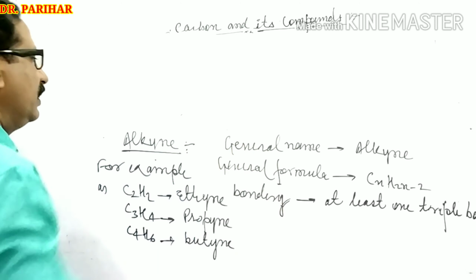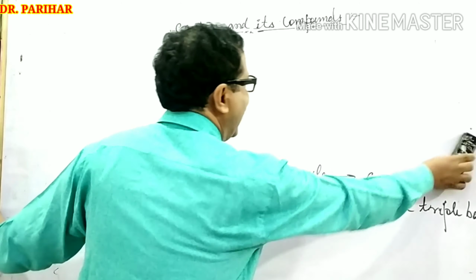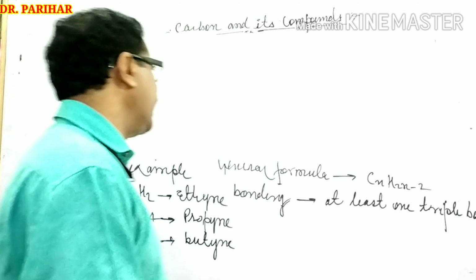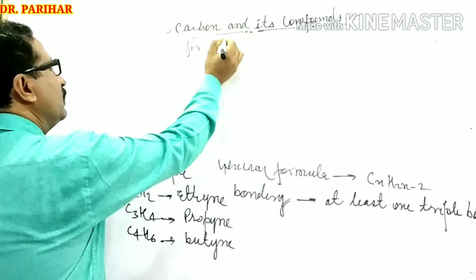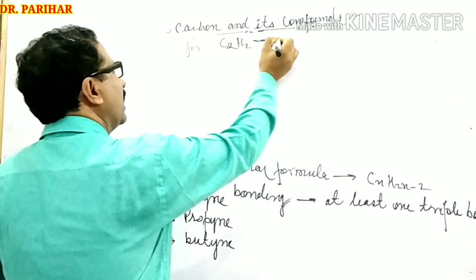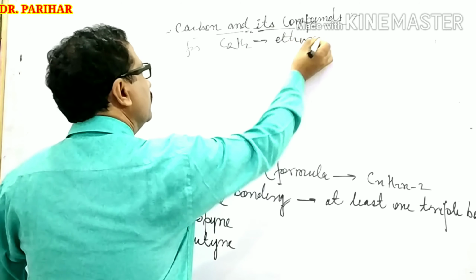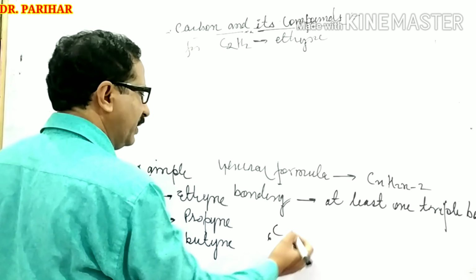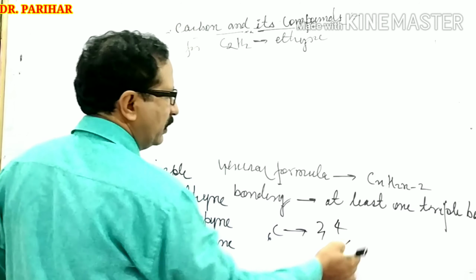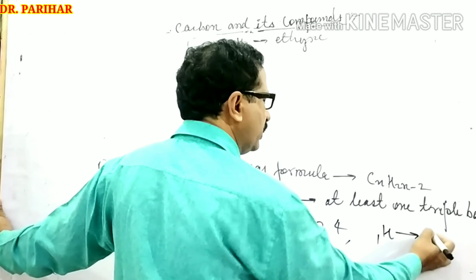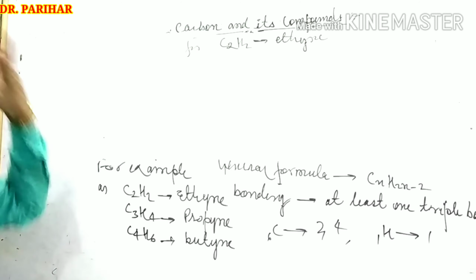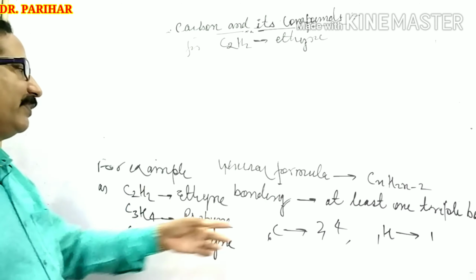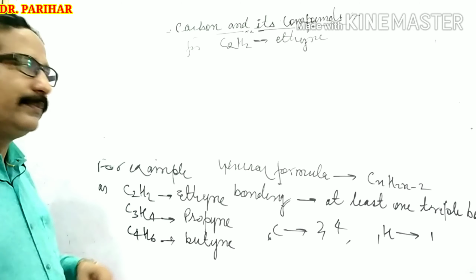Right? And now we have to prove it by explaining the bond structure of any one. Let us take the bond structure for C2H2, meaning ethyne. Right? Two carbon atoms, and you know well carbon has atomic number 6, with 4 valence electrons, and it will form 4 covalent bonds, and hydrogen has only 1 electron. So in each and every compound hydrogen atom will form only a single bond, while carbon atom forms 4 covalent bonds. Right?